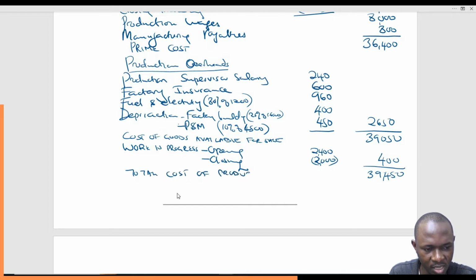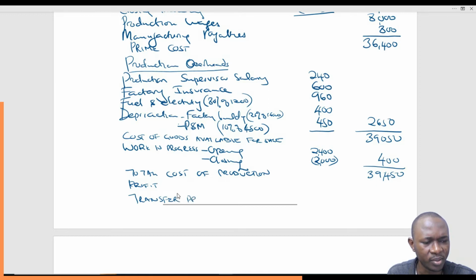And so maybe what we are missing here is the profit margin, and then we get the transfer price. Possibly that is expected here, and then you get the transfer price. Our interest is on the transfer price.